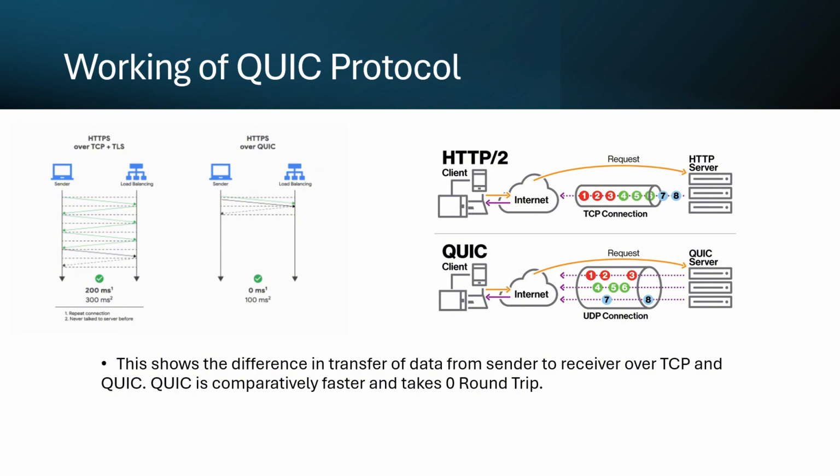Here's a diagrammatic view. As we have already discussed, in a QUIC packet there are lanes, the streams, that run in parallel, which is not the case with TCP. In this diagram, it can be seen that HTTPS over TCP and TLS takes multiple round trips and much more time to transfer data, while over QUIC, it happens quite instantly.